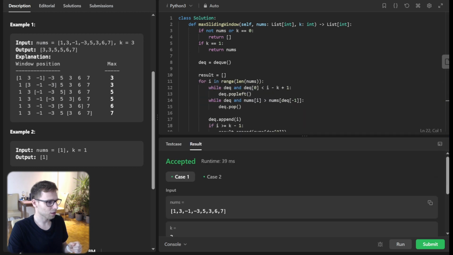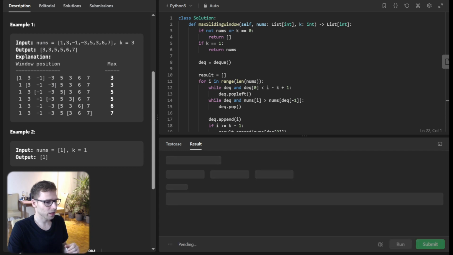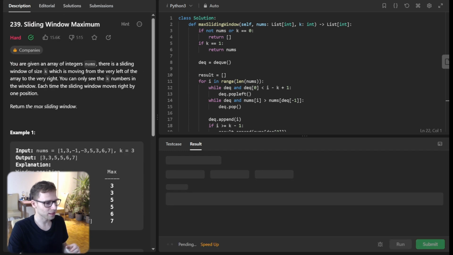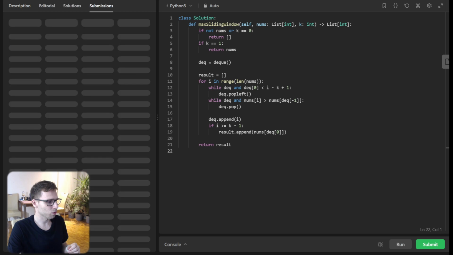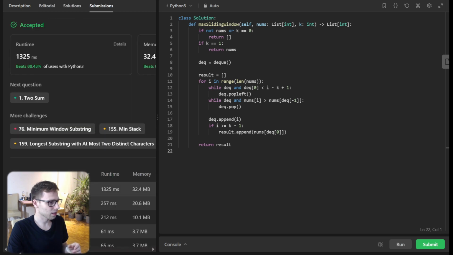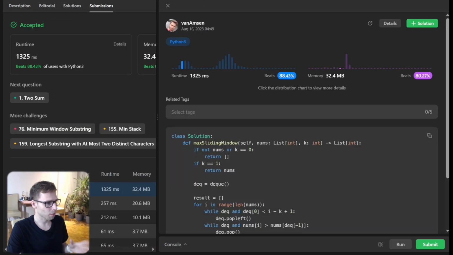So yes, as you can see, it all works perfectly. So now we can submit it for unseen test cases as well. So hopefully it will pass. Yes, so our implementation passed, and we beat 88% with respect to runtime, and also 80% with respect to memory, so it's really efficient.